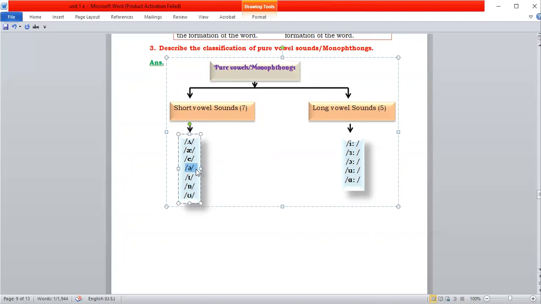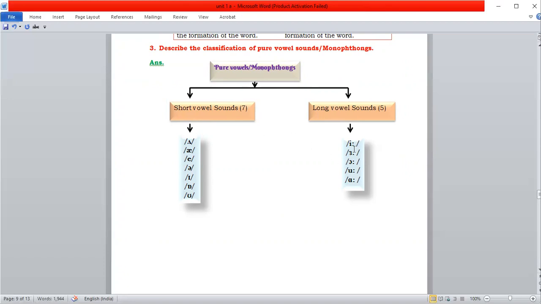This is common and unstressed. E, O, U. So these are the short vowel sounds. These are 7 short vowel sounds because we don't elaborate or elongate these sounds.